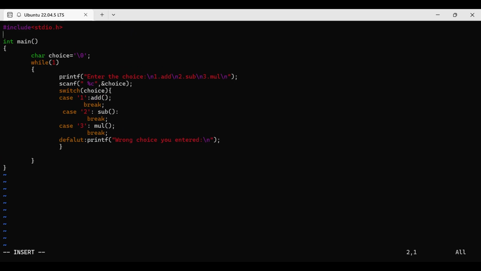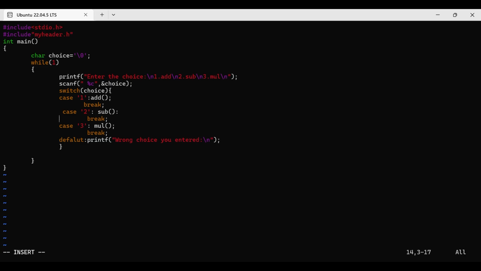Now, besides including this header file, we have to use a different header file also. Hash include my header dot h. Okay, any doubt? What does my header dot h contain?